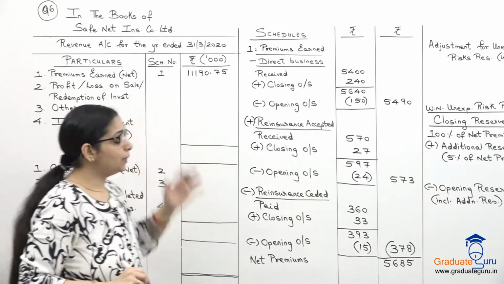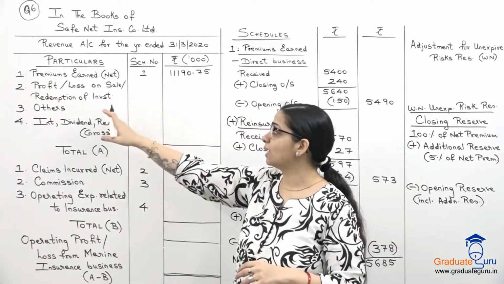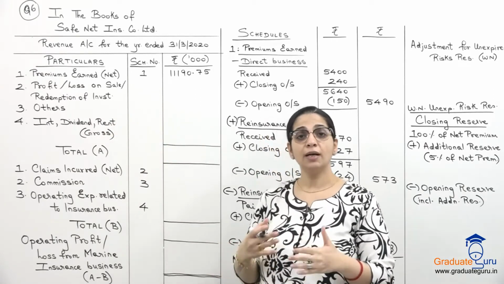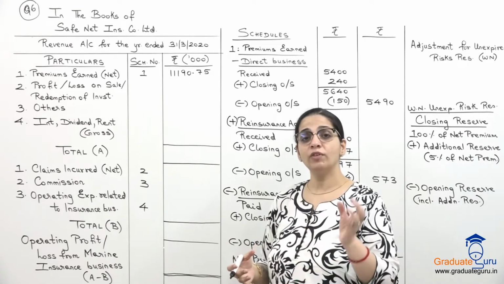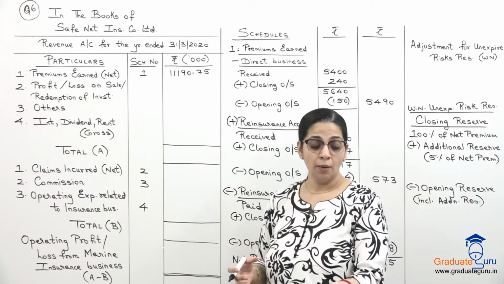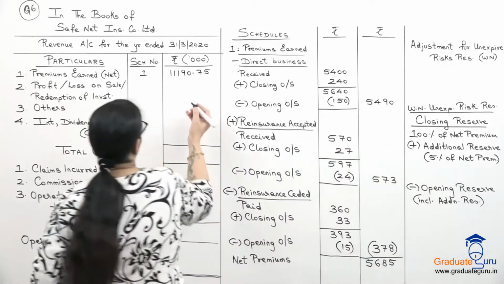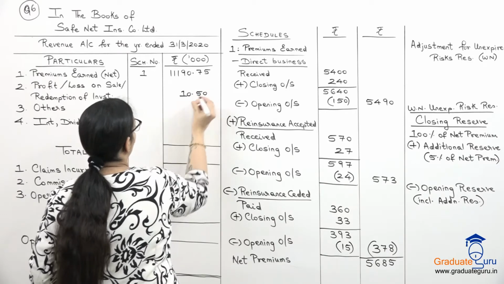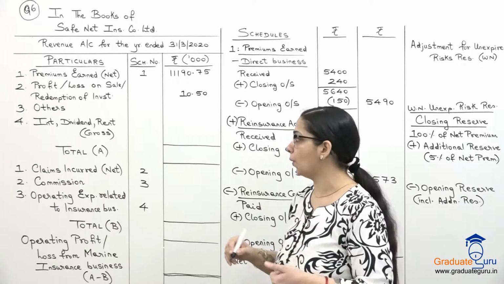Okay. Now after premiums, what we have over here is profit or loss on sale or redemption of investment. Its schedule is never made. But if there are more than a few things, that is one or two things more, then we will make a working note. But here there is just one amount given to us, profit on sale of investments, which is 10.5. So we will directly write it here, 10.50. No details need to be given as per the requirement of the law.